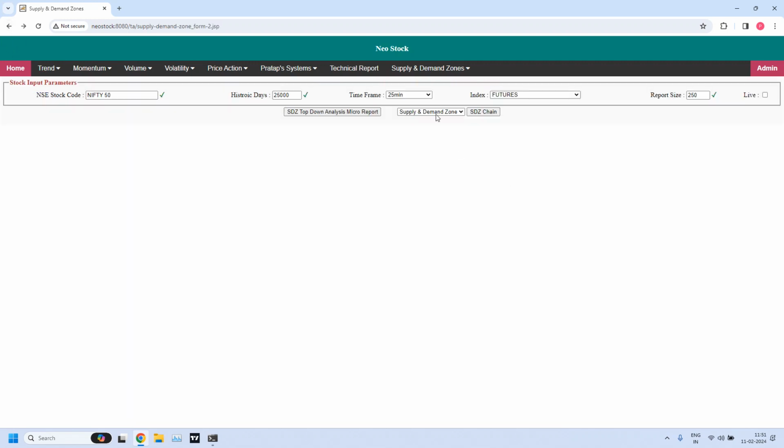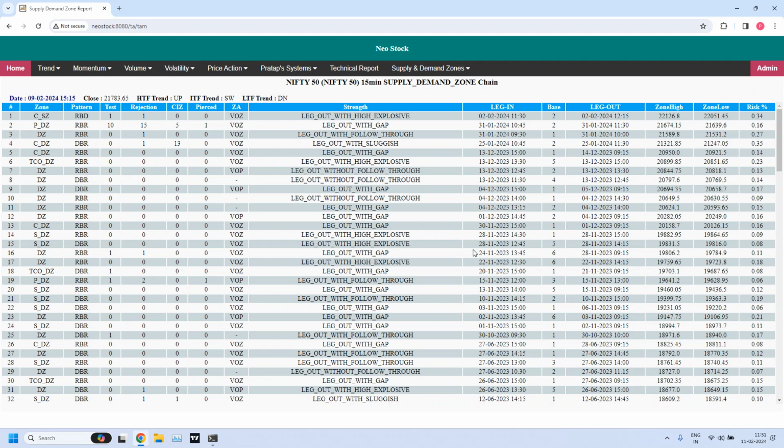So let me go back and generate the 15 minutes supply demand zone chain. Let us see the immediately available supply zone at 15 minutes. This is the one at 22,126 to 22,051. The immediate demand zone is pierced. The next demand zone is this is the one, 21,589 to 21,521.